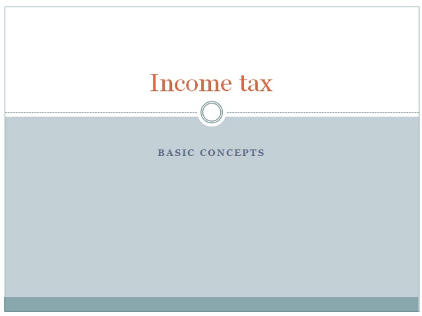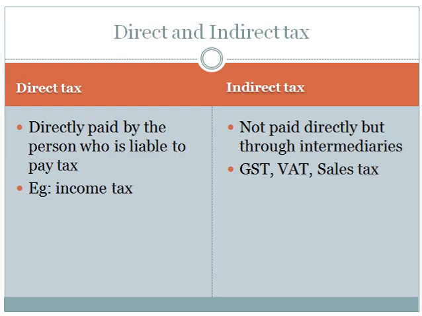Tax is a charge levied by the government. There are two types of taxes, direct and indirect tax. Direct tax means tax directly paid by the person who is liable to pay tax.